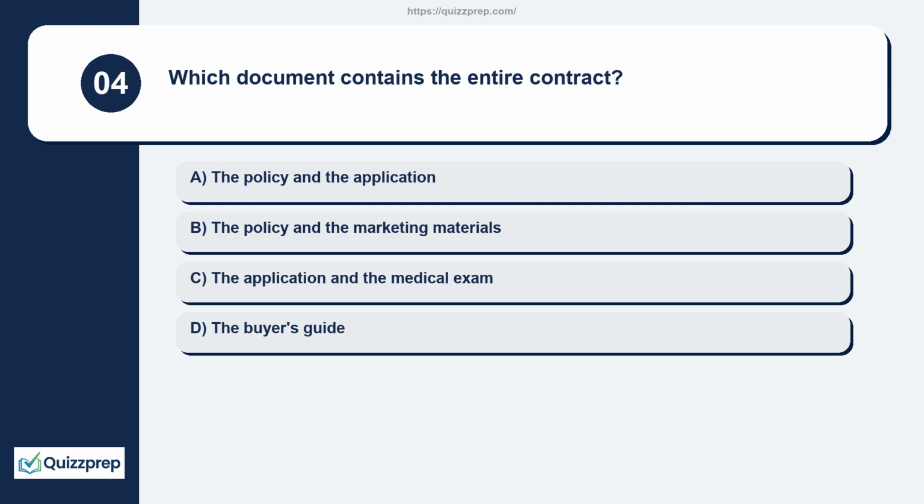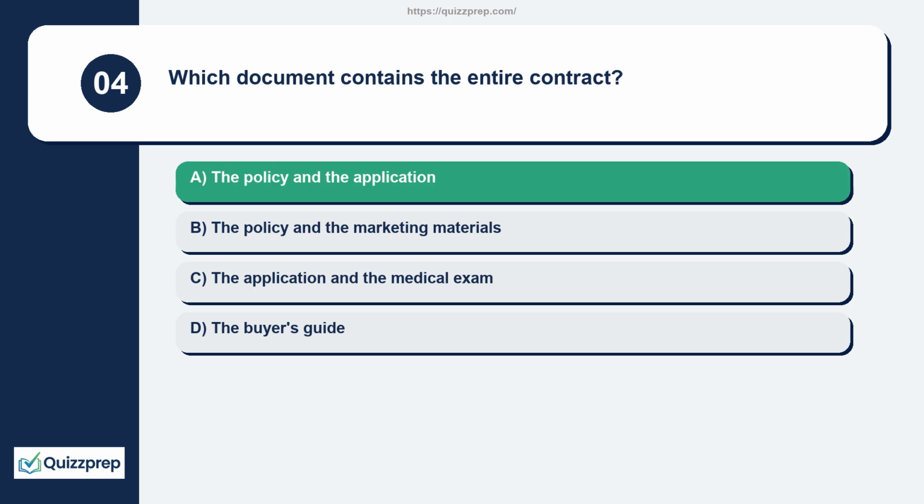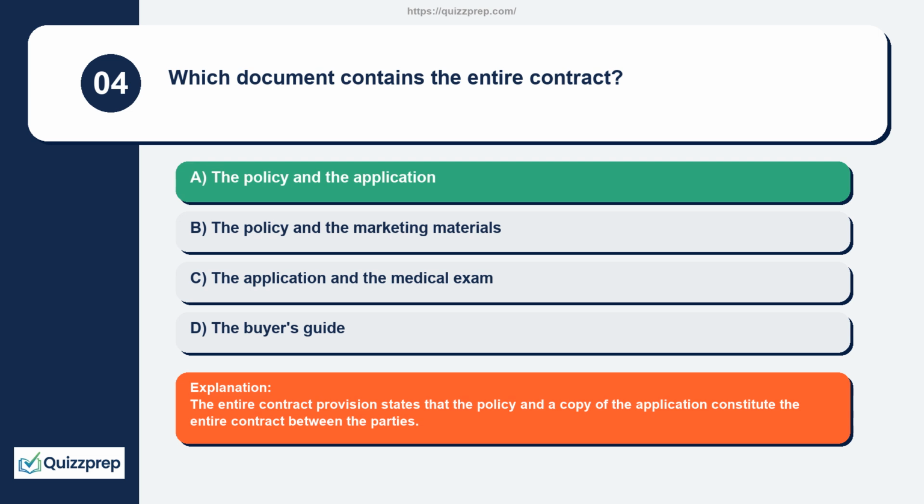Question 4. Which document contains the entire contract? The policy and the application, the policy and the marketing materials, the application and the medical exam, the buyer's guide. The entire contract provision states that the policy and a copy of the application constitute the entire contract between the parties.